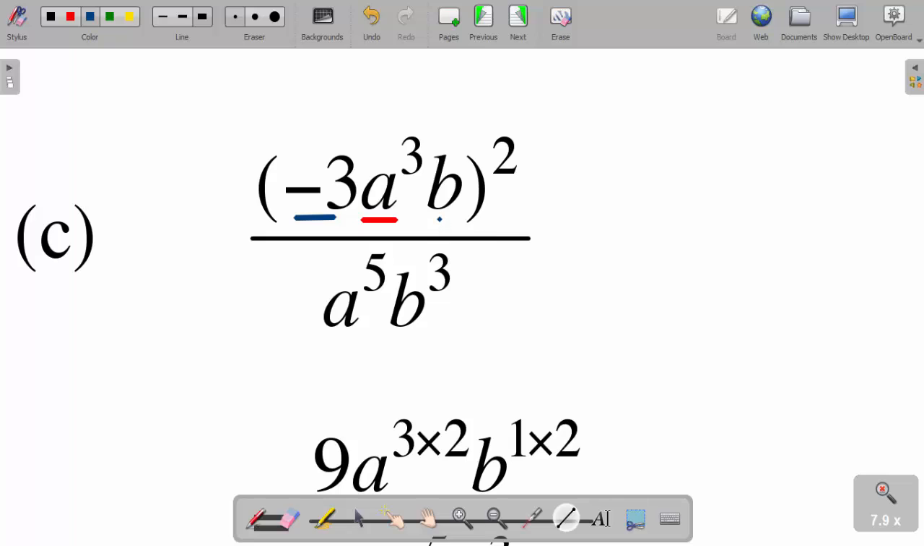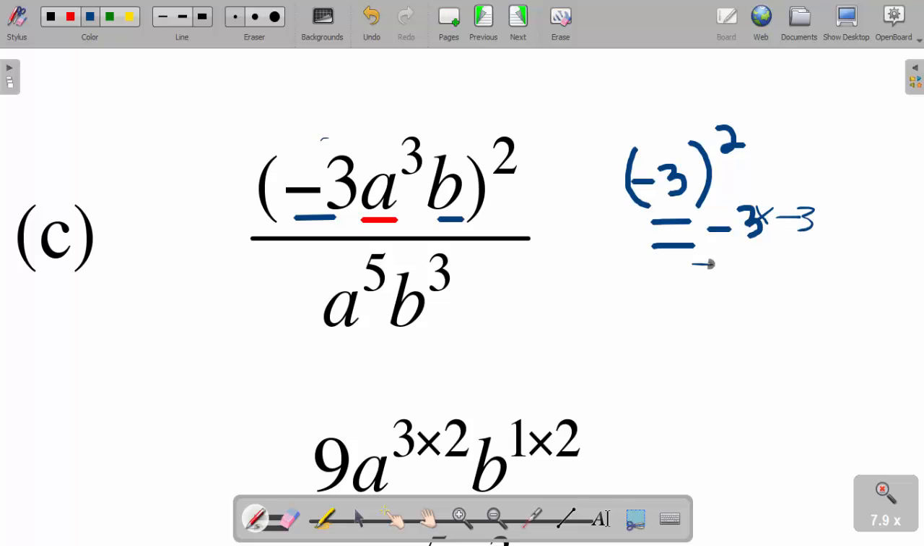So now, guys, talk to me. What is negative 3 squared? When we say negative 3 squared, what does that mean to us? We actually mean negative 3 multiplied by negative 3. So what is negative 3 multiplied by negative 3? What do we get?